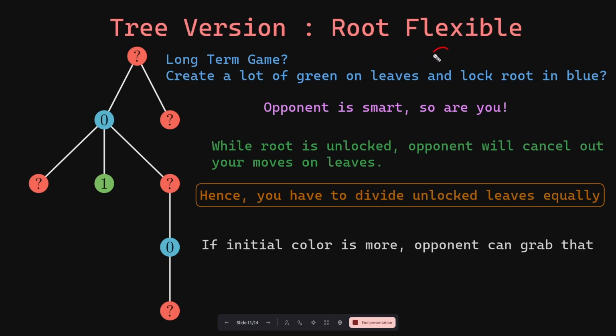That is, if you create a green leaf, your opponent will immediately create a blue leaf to cancel out the effect. Therefore, it is clear that since both of you will follow this strategy, you will divide these L leaves equally amongst yourself. Therefore, nobody can really gain an advantage. But what if you already have an advantage at the start of the game? In that case, you should take that advantage, because if you are looking at the number of leaves that have not been assigned a color yet, you can never gain an advantage from your opponent.